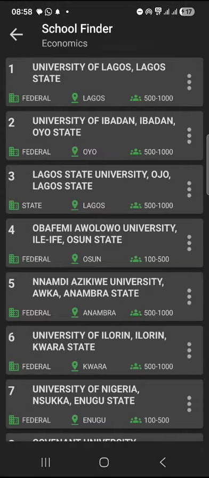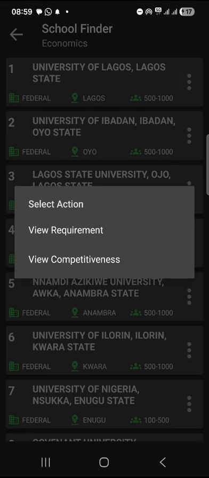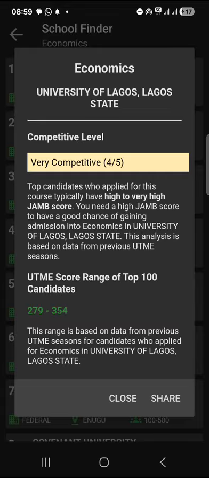Okay, now we've talked about requirements. So the next is how competitive is that course. Now, competitiveness is key because even if your cutoff mark is relatively low because of your catchment, it may still be too high because there may be so many people within that catchment area, right? Now let's take a look at UNILAG again and let's look at the competitiveness. So this information tells you how competitive that course is for that particular school.